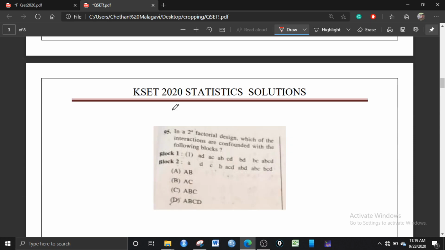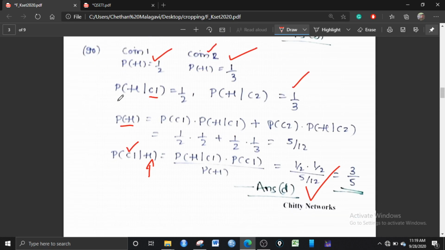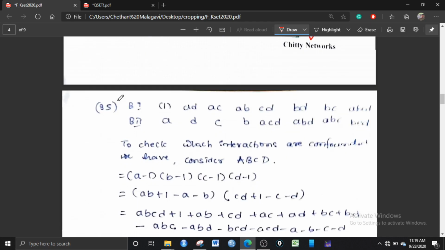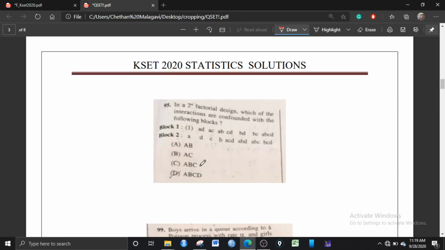And let us go to the next question. In a 2 power 4 factorial design, which of the following interactions are confounded with the following blocks? So it's a little bit cumbersome exercise. First of all, if you want to look at which of the following interactions are confounded, suppose here the options are AB, AC, ABC, ABCD.